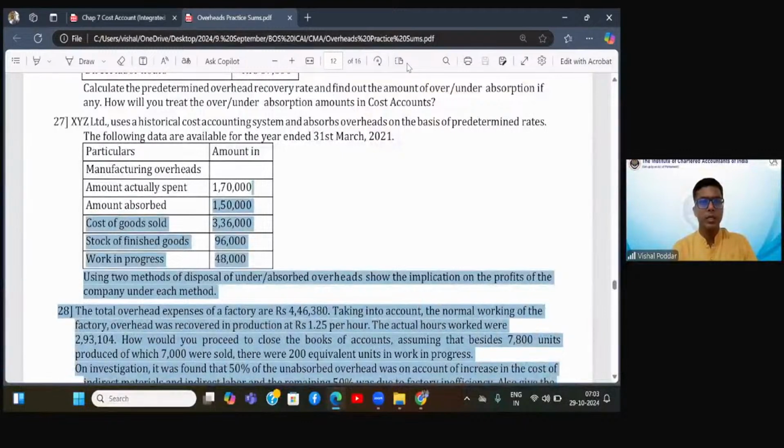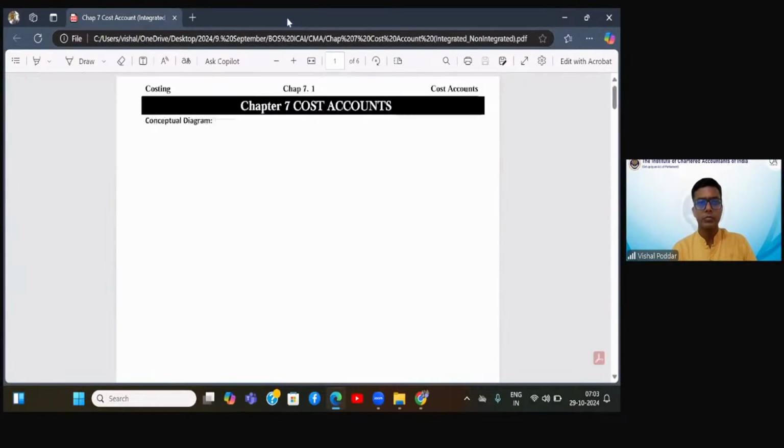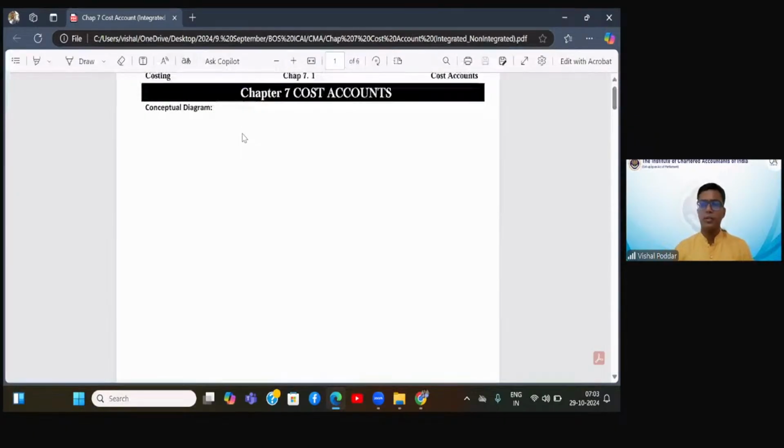So let us start. See, our today's topic is cost accounting. Now, cost accounting, I'm sure everybody knows by now that it is the process whereby I do accounting of the cost data. So like how I do accounting for my financial data, in the same fashion, I also do accounting for my cost data. I do accounting for my management data. And this is how you have these concepts called cost accounting. You have the concept called management accounting.